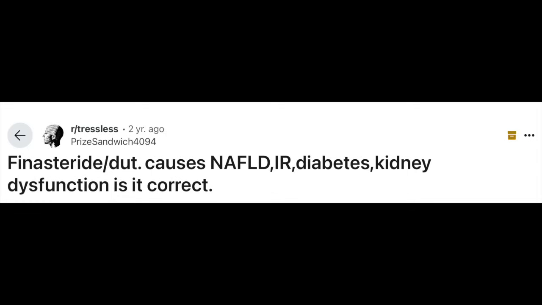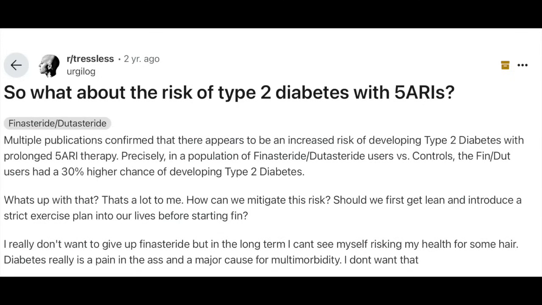Also, recently, I've noticed that a lot of anti-finasteride trolls on hair loss communities like Trestless have been saying that these drugs definitely cause fatty liver and diabetes, and so now a whole bunch of people are afraid to take 5-AR inhibitors, which means that I am now left with no choice but to use my Witcher skills to make some sense out of all of this mess, or else some innocent people will definitely fall victim to the slaphead curse, and I can't let that happen.